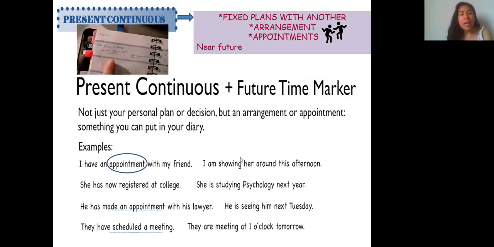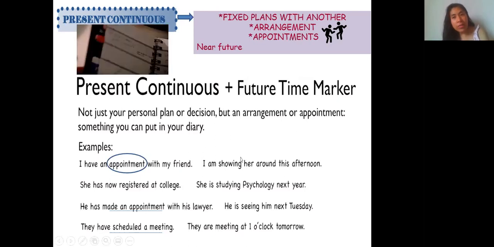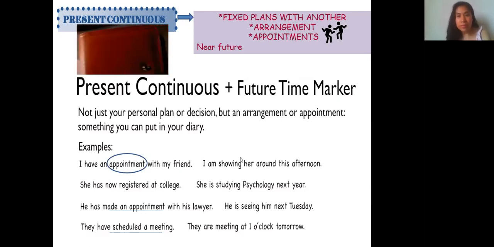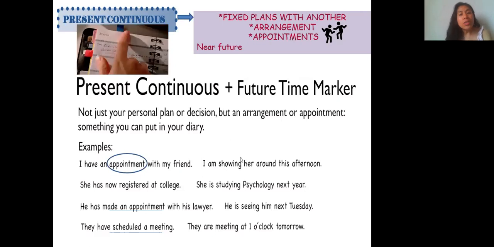For example, I have an appointment with my friend. So that's the reason I express, I am showing her around this afternoon. In the second example, she has now registered at college. So what is my near future? She's studying psychology next year. Number 3, he has made an appointment. Look at that. We have an appointment. So we have an arrangement before. So we said, he's seeing him next Tuesday.